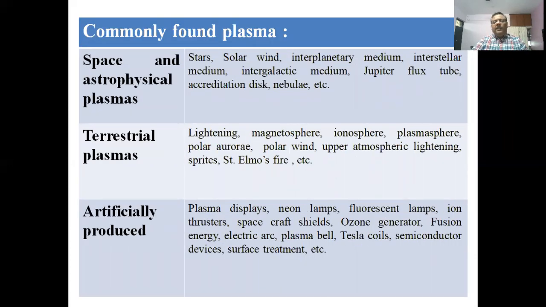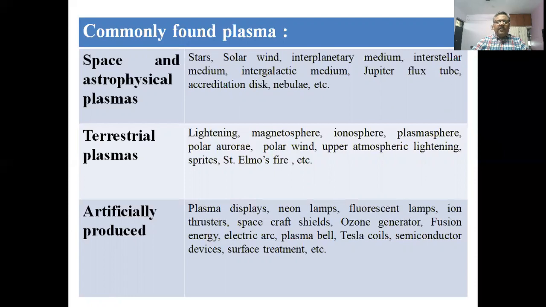We can commonly find plasma in three vicinities. As we know, 99% of the matter outside our planet Earth is plasma. So the majority of the plasma is found in space and the astrophysical plasma.